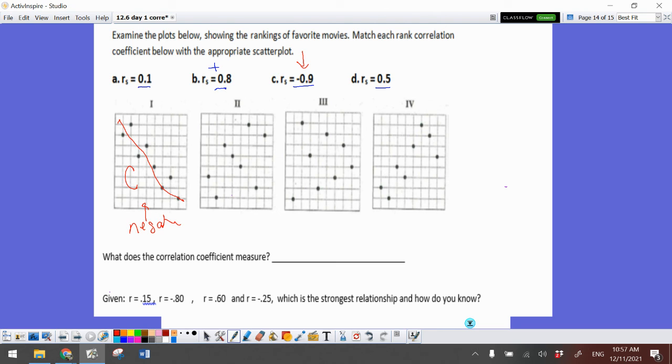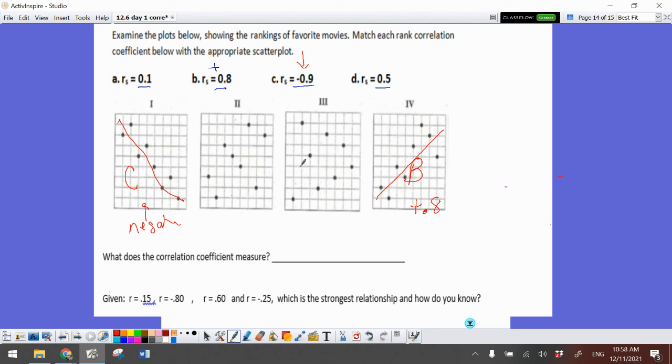Okay, so now I have a 0.8, a 0.5, and a 0.1, and these are all positive. So let's start by trying to figure out which one is the easiest to draw the line of best fit. Looks to me like that one's pretty easy. Those points are pretty close together. So this one is actually B. Okay, that is a correlation coefficient of a positive 0.8.